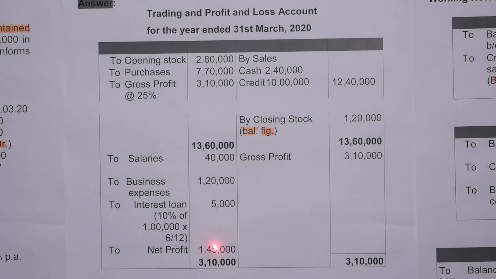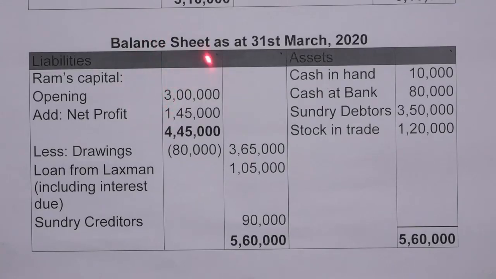Then we add it to capital. Balance sheet as at 31st March 2020. Liabilities, amount, assets, amount. Ram's capital: opening balance which is given in the question, rupees 3 lakh, plus net profit 1 lakh 45,000. So the total is 4 lakh 45,000, minus drawings of rupees 80,000. Then we get 3 lakh 65,000. Loan from Lakshman including interest: 1 lakh rupees loan plus 5,000 interest. So the total will be 1 lakh 5,000.